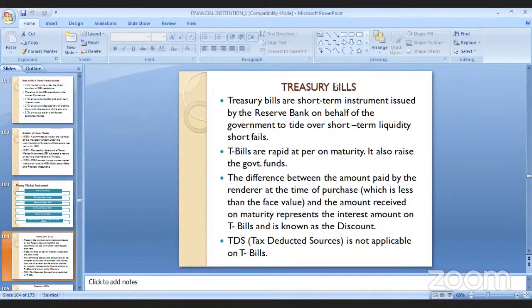So whichever product is sold, it comes along with a discounted price, and the discount will be decided by the government. How much discount will be affordable by the government to the people. The TDS or tax deduction at source is not applicable to T bills.